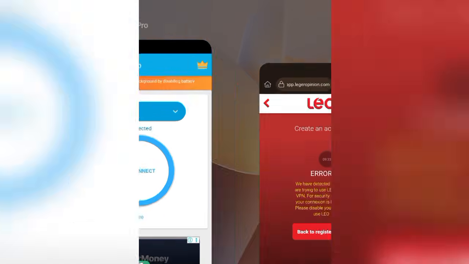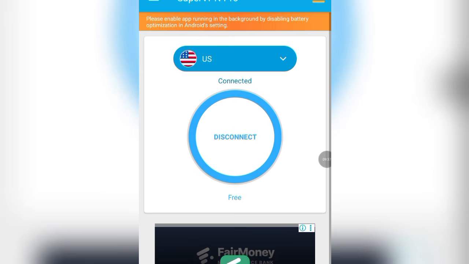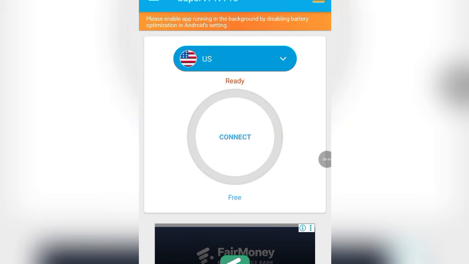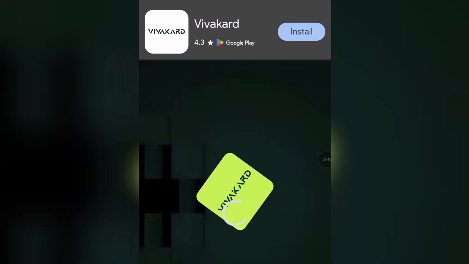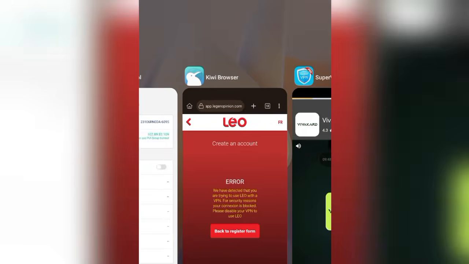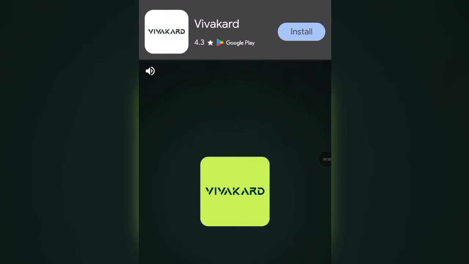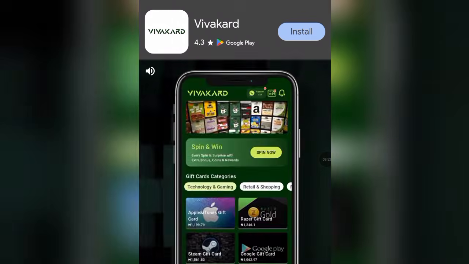So when you come down to your account right here, this is actually the VPN. Remember I said we are trying something new. So Super Proxy is not actually what is good for this survey. So what we are going to be doing is to disconnect this. Once we disconnect that, you just have to wait for this ad to play. Once it's done, we are going to confirm disconnecting this particular VPN.